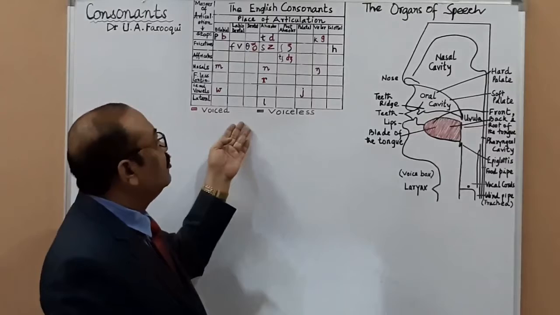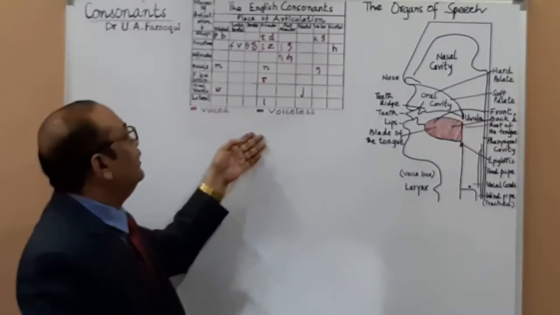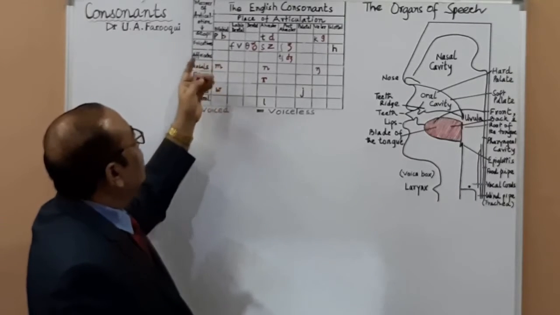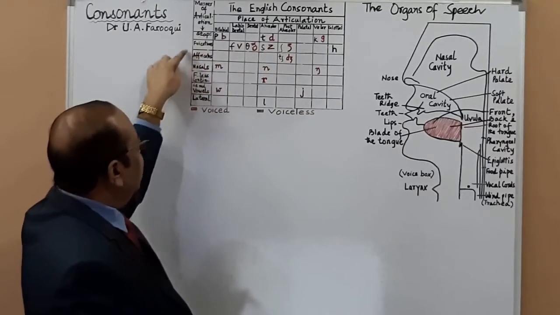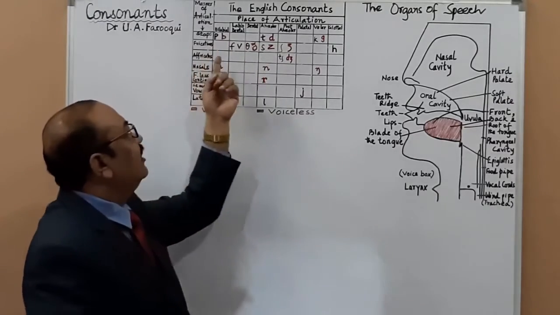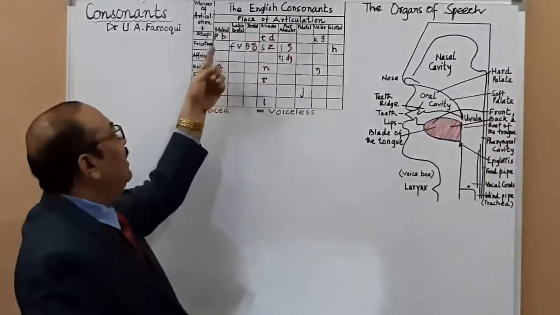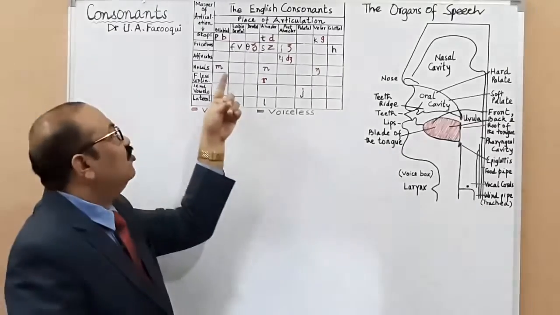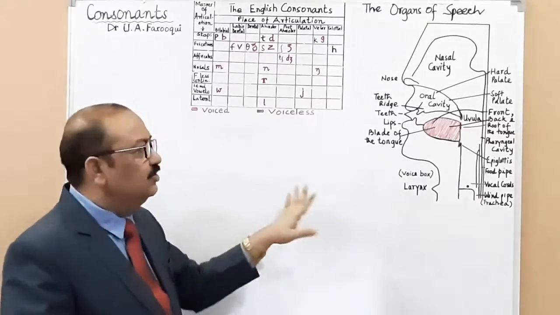And here you have the consonants, and I will explain these while we discuss them. As you see here, these are the places of articulation, and here you have the manner of articulation. I have written using a black and red pen. Black ones are the voiceless sounds, and red ones are the voiced sounds. Okay? Is this okay?